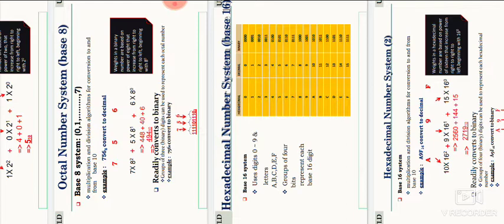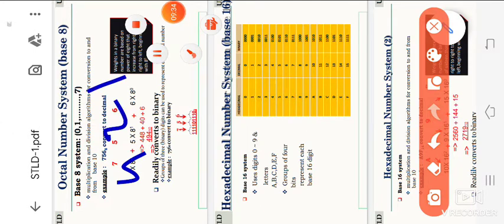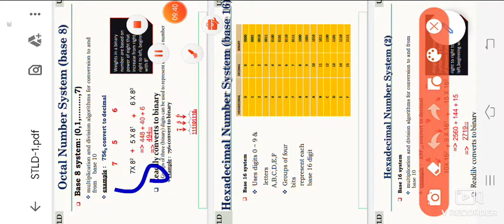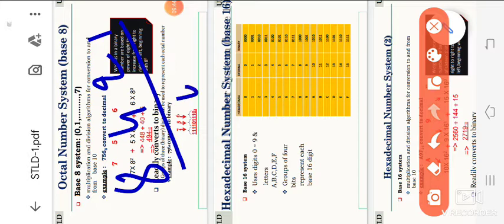Here, in an octal number, each digit is 0 to 7, which means it can be converted using the 4 2 1 code. But in decimal and hexadecimal, 8 is also there. 8 is not possible to convert using the 4 2 1 code. So 8 we are unable to convert. From this point of view, we are using 8 4 2 1. This is the group of 4 bits.